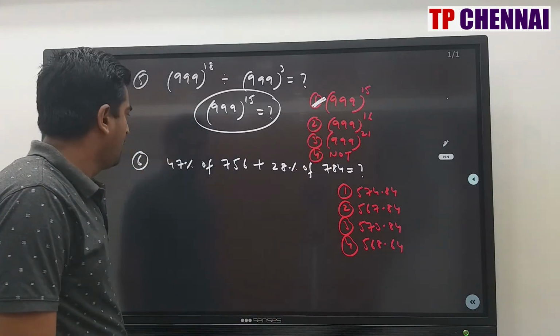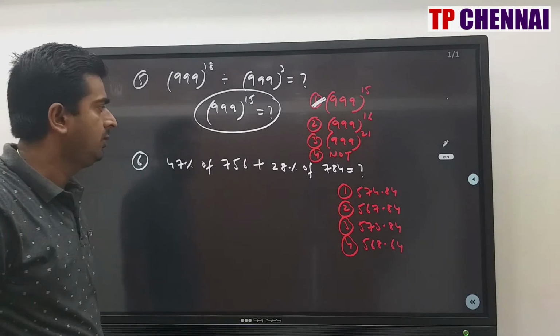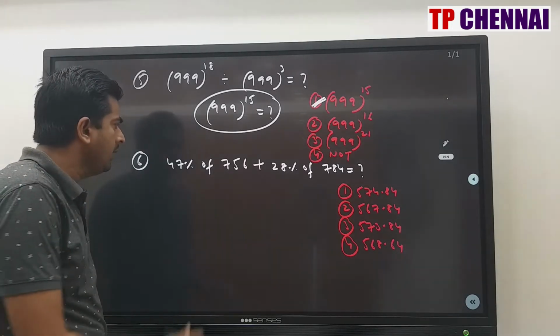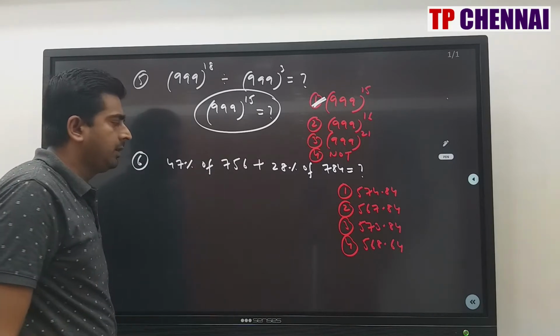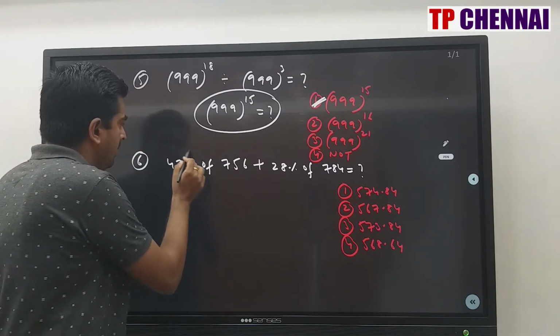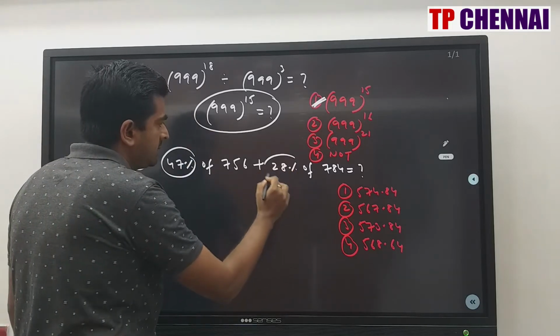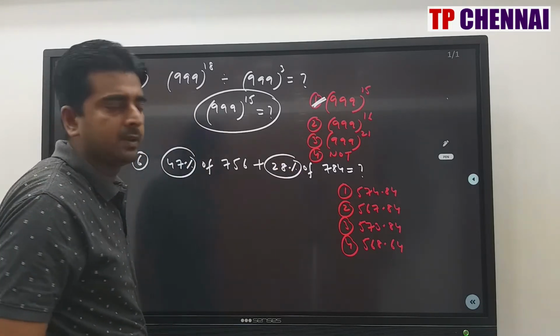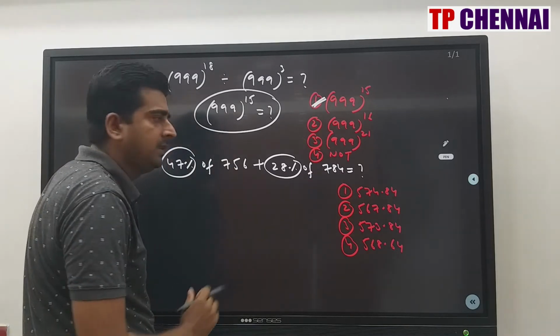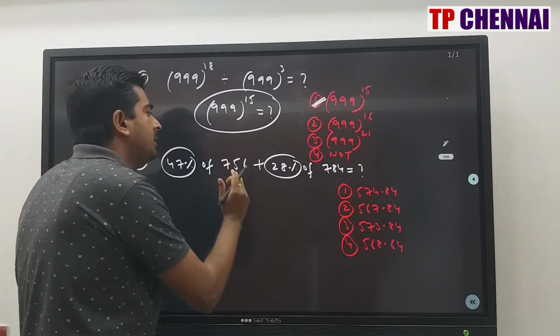Next one. 47% of 756 plus 28% of 784 is equal to question mark. To find 47% of 756 itself is a hectic task. What you observe here, when you add this 47% plus 28%, you are having 75%. And here 756 is there, here 784 is there. That means break the bigger number in terms of the smaller number.